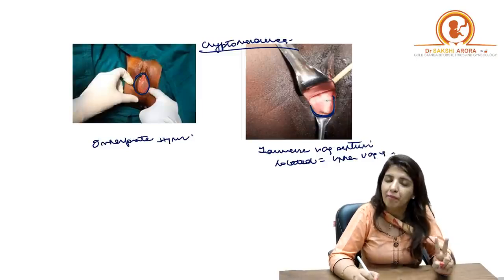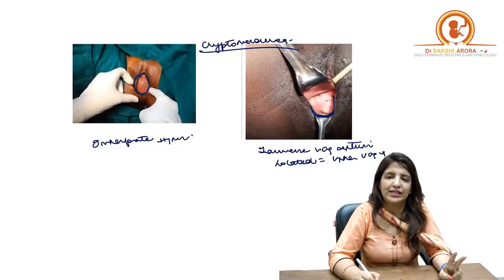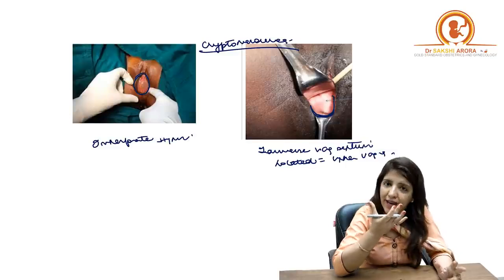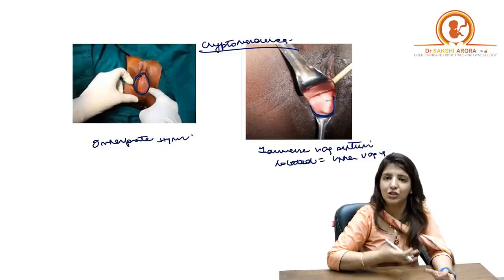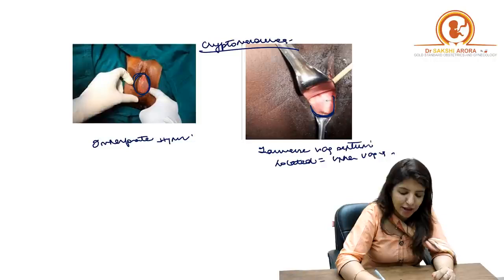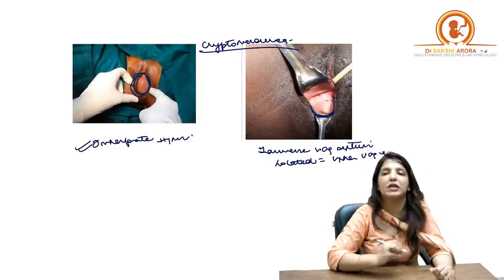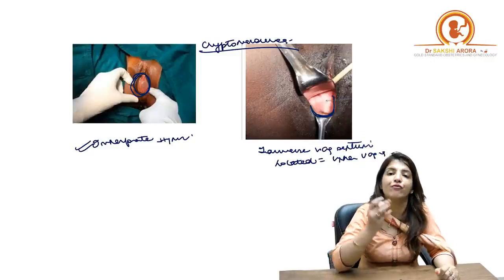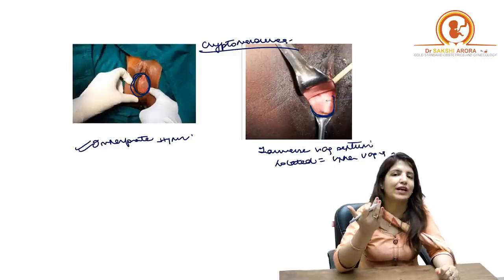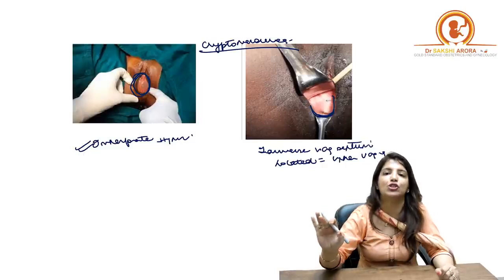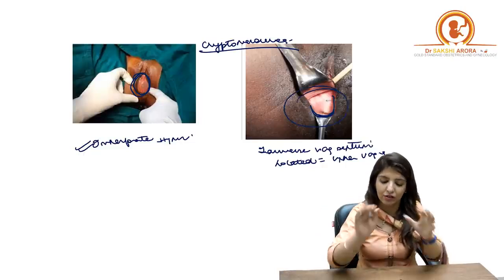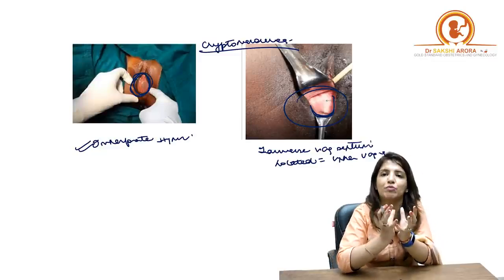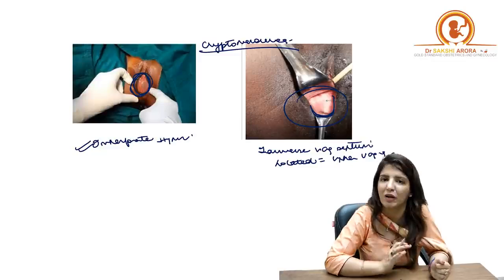Number one. Number two, in case of imperforate hymen, hymen is a thin membrane, right? And when blood collects behind the membrane, this membrane will bulge out. So if you are seeing a bulging out membrane, it has to be imperforate hymen. Whereas transverse vaginal septum is a fibrous tissue, and when blood collects behind it, you will not see any bulging out. So you will see a thick fibrous tissue. Over here, you are seeing a transparent, bluish colored membrane, which is bulging out.